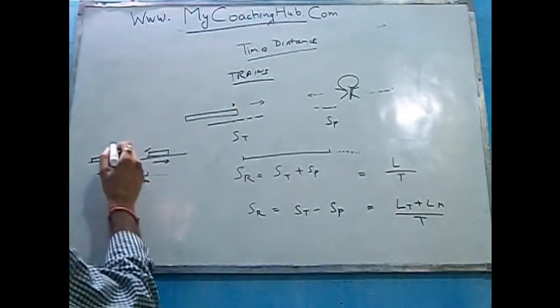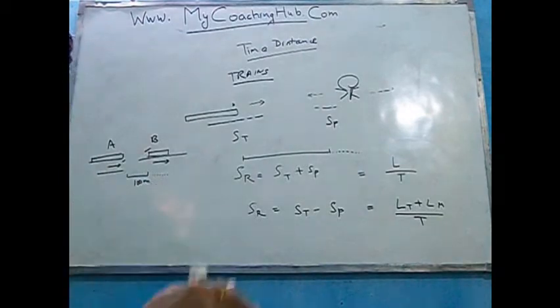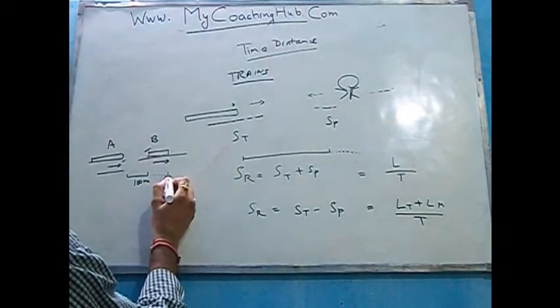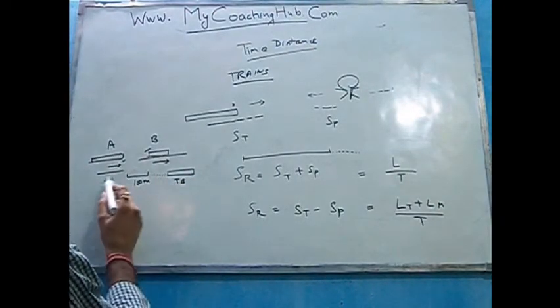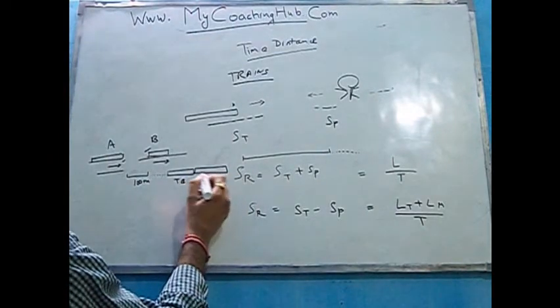So to say that train A is crossing train B or is able to get ahead of train B, here it is the length of train B also, and there will be the length of train A also, because then only it will cover.